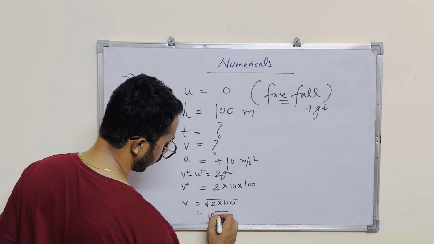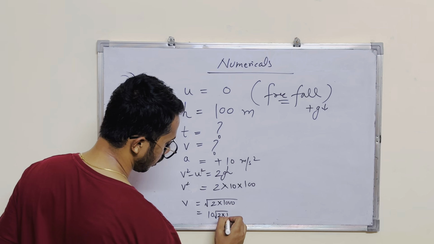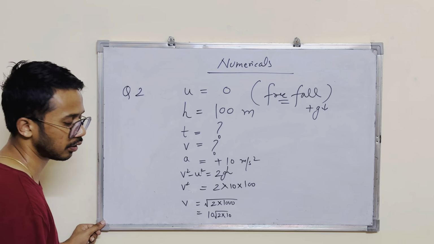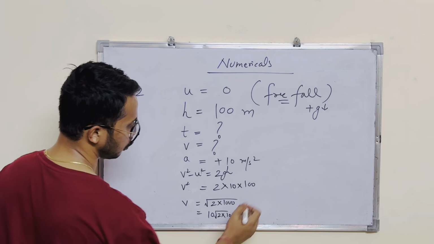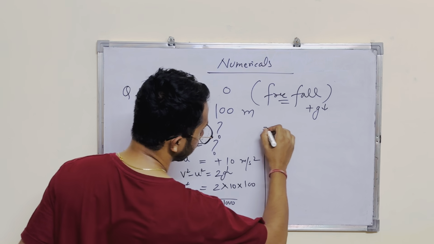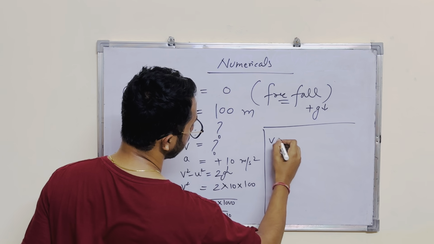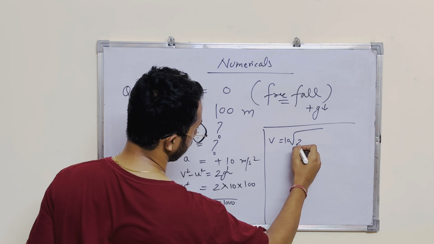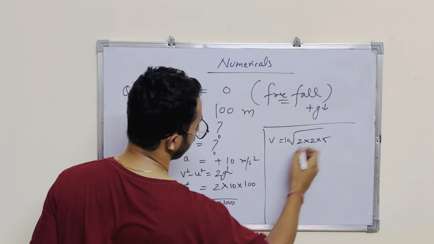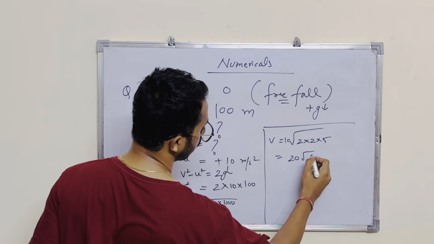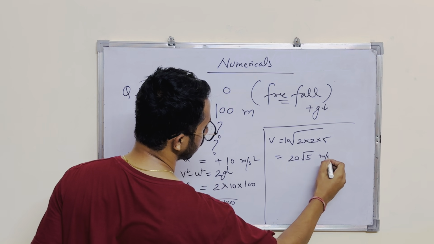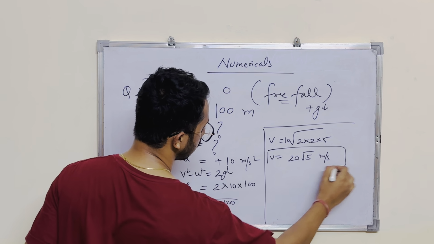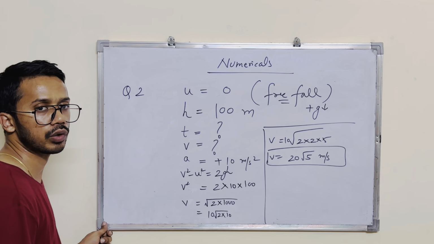Inside we will have 2 into 10, and this 10 can again be written as 5 into 2. So v equals 10 outside, and inside we have 2 into 2 into 5. One more 2 comes out, and we have 20 root 5 meters per second as the velocity with which it will hit the ground.